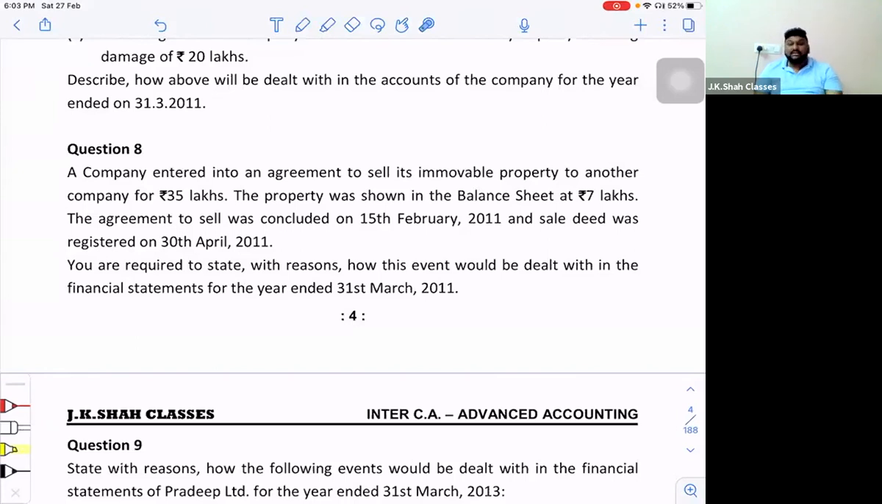I can also use the logic of substance over form over here. Go for the substance of the transaction, and the substance says that you have already sold it. Only the legal title is yet to be transferred. So technically, as on the balance sheet date, this sale has to be recorded in the books of accounts, and you can also record the profit of 28 lakh rupees in your P&L account. 28 lakh as in you sold for 35 lakhs, book value is 7 lakhs. So 28 lakh is the profit. So sir, the first paragraph will be the definition of adjusting events, and then followed by the given situation.